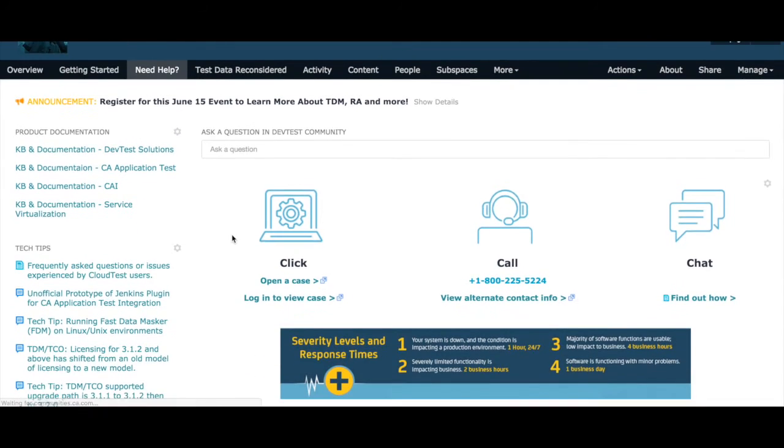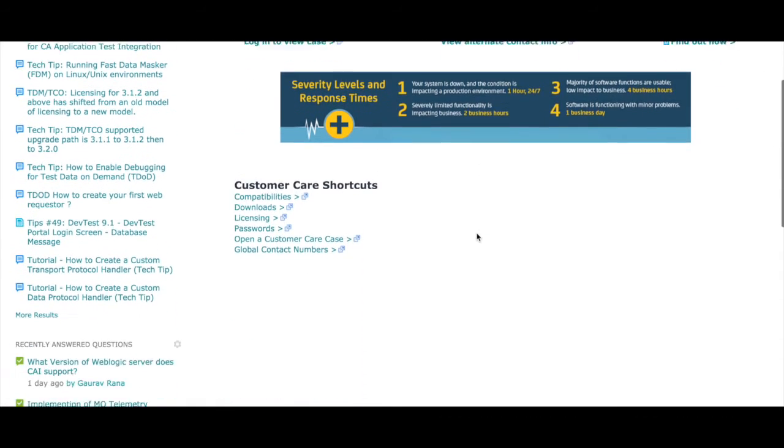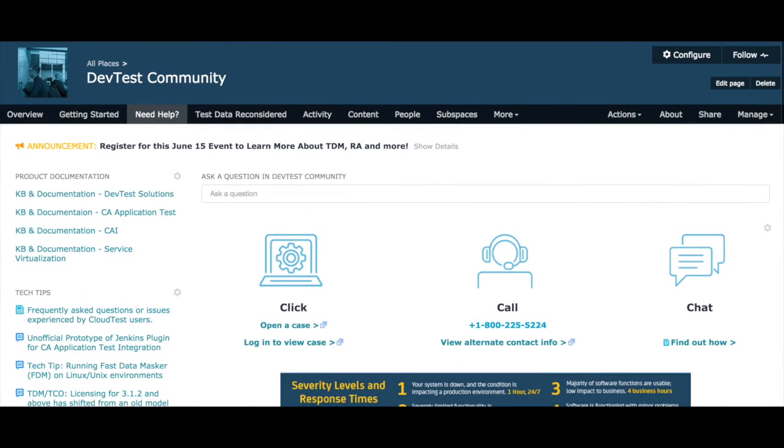The Need Help page will bring you here. Here you can click to open cases, log in to view, contact numbers to call support, as well as chat support.